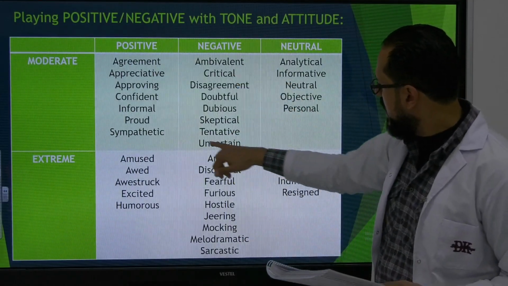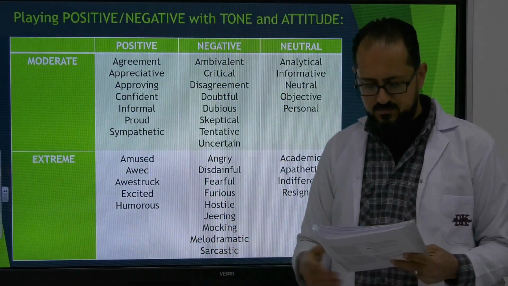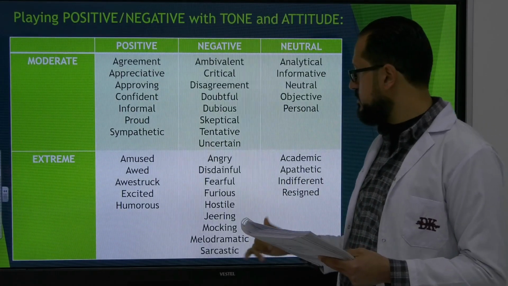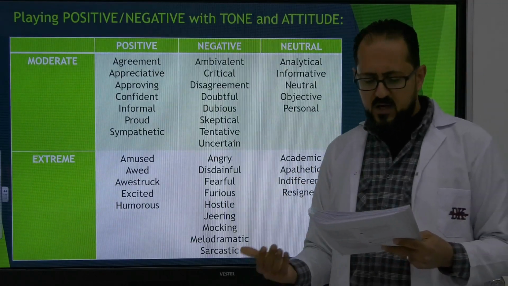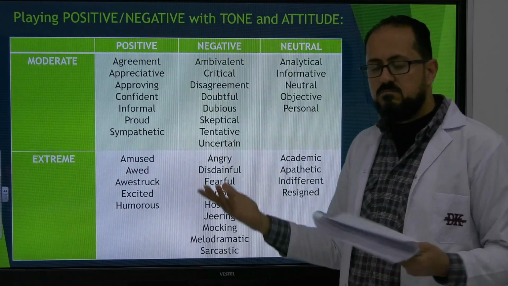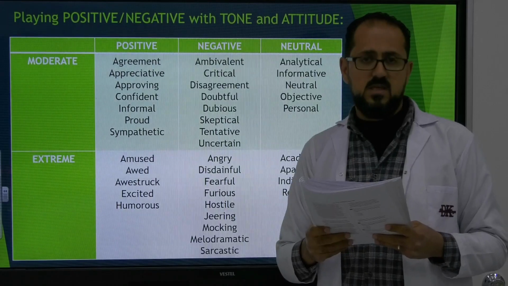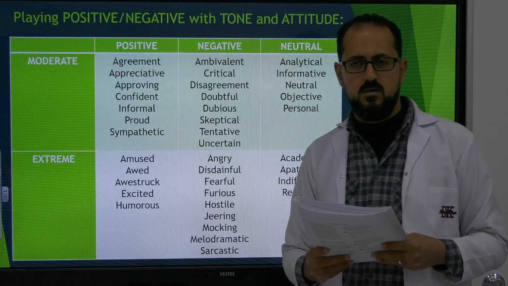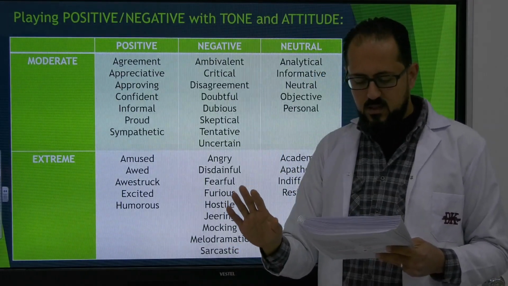Ambivalent and uncertain actually have the same meaning. Okay? So ambivalent means uncertain. Now, if I look at the extreme language of the negative category: angry, disdainful, which means disrespectful, fearful, furious. Again, furious and angry, both of them are the same thing, hostile, because in the American language they call it hostile, but the British language they call it hostile. So both of them are accepted.